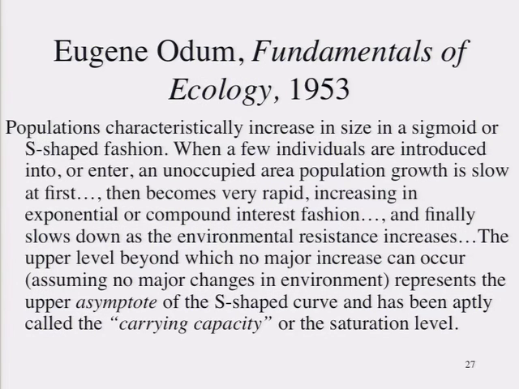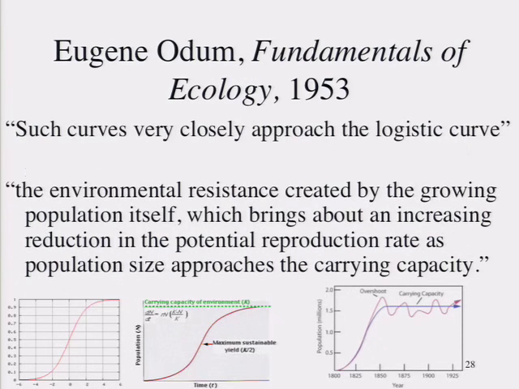And in this, he was drawing very heavily on preceding research done in laboratories using fruit flies and other kinds of small organisms, even microorganisms, in which scientists had been able to very carefully track the growth of the populations over time and measure how they grew. And what they had seen was that they grew in this pattern. They started out slowly increasing, and then they increased very, very quickly, and then they would reach a kind of uppermost limit. And this was even if you provided them with as much food as they needed. Just the simple limitations of space appeared to impose an uppermost limit to how big those populations could become.